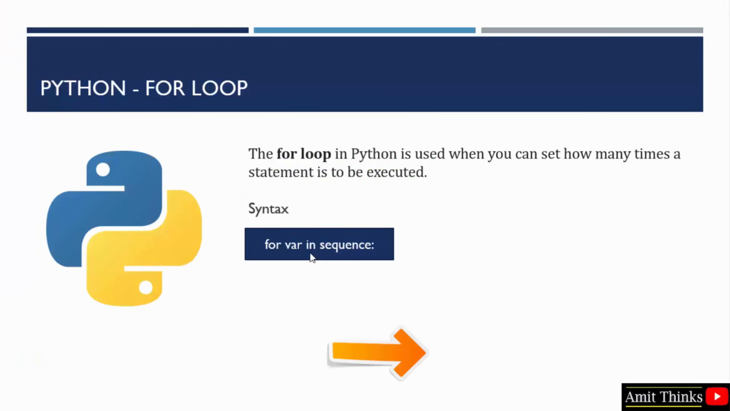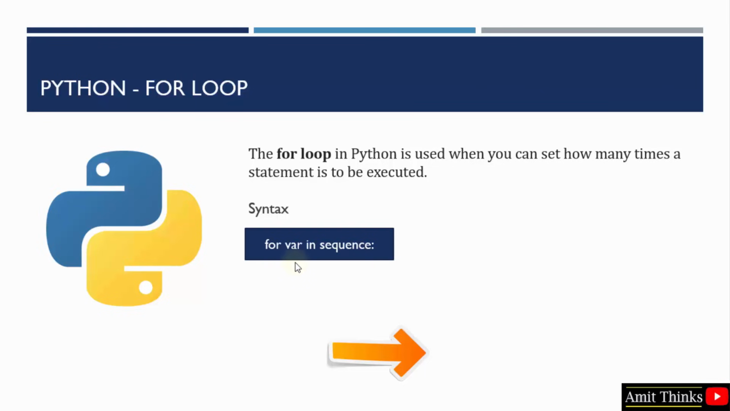For loop is used when you want to set how many times a statement is to be executed. That means herein we have our for loop. This decides how many times a statement will execute. Here the sequence can be a list, tuple, dictionary, a set, or a string. So the for loop is used for iterating over this sequence. The var is basically a variable that takes the value of the item inside the sequence on each iteration. So we will learn about this using an example.